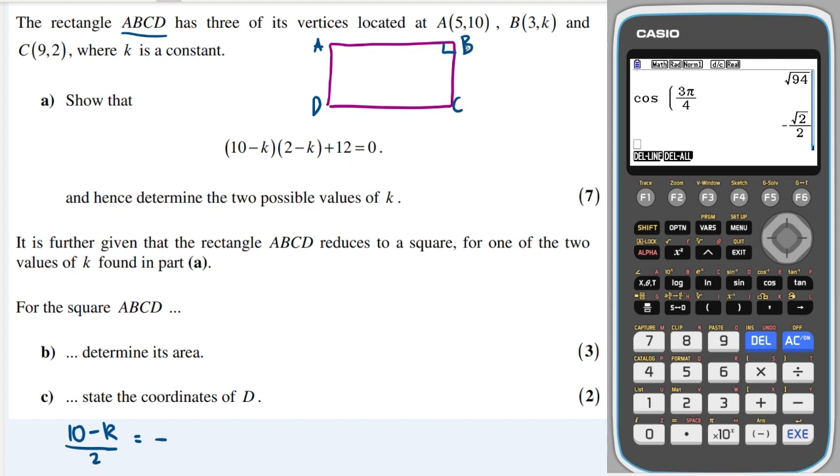So it's the negative reciprocal, so I'm going to do the change in the x over the change in the y. And the change in the x from B to C, let's do it this way, so I get 2 minus k like it says here. So 9 minus 3 is 6, and 2 minus k is 2 minus k.